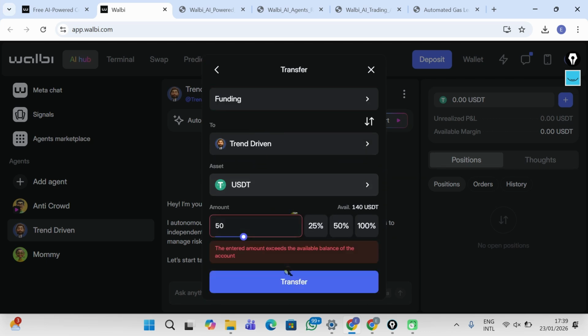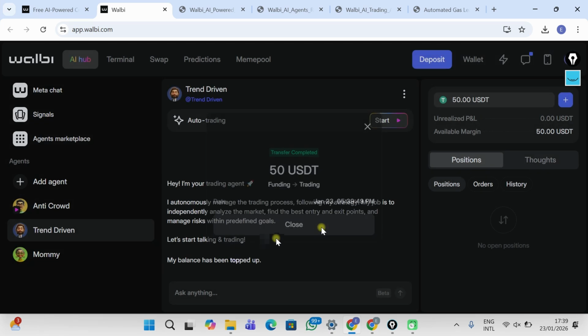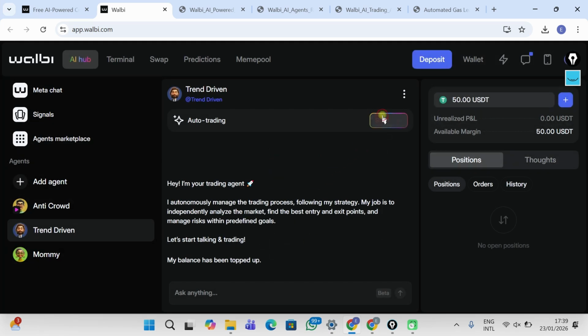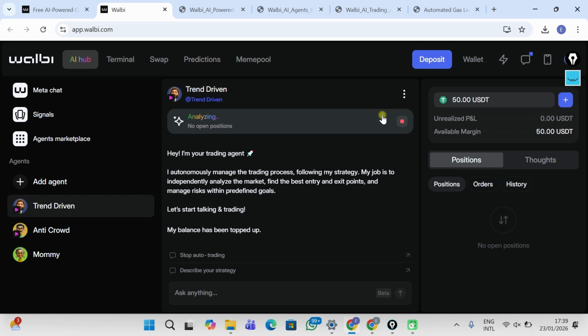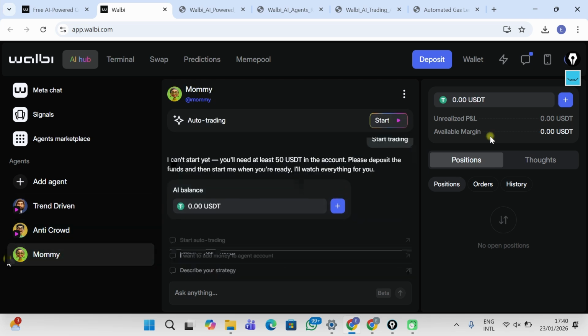Okay. So I've transferred $50. I'm going to click on start. So now I have this agent active too. No open positions. Still no open positions here. So it has not found the good entries. It's not going to just trade to impress me, right? So let's use mommy. I'm going to deposit $50 here too.